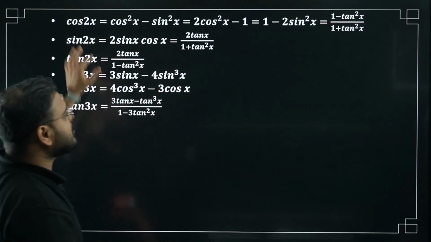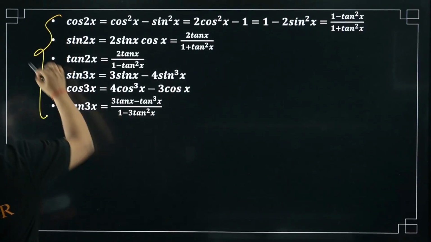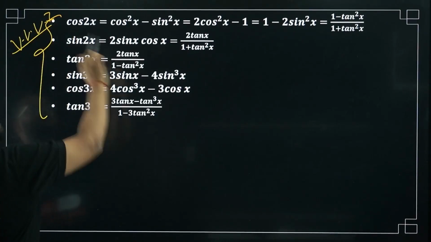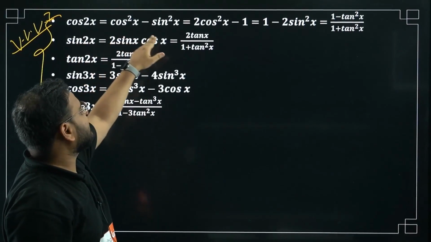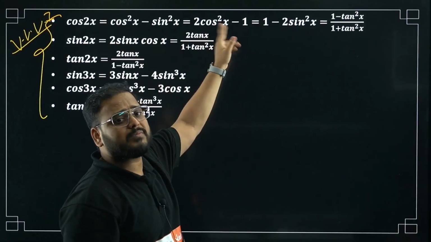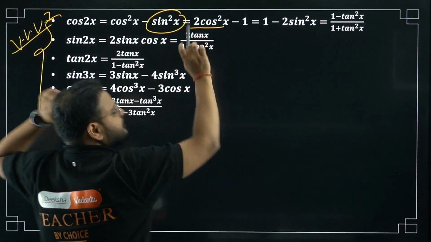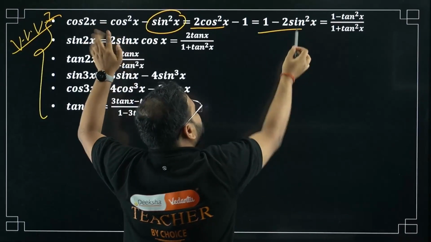Cos 2x, you use these formulas a lot of times. All this is very, very important. These formulas are very relevant. Cos 2x is cos square x minus sin square x, which is nothing but 2 cos square x minus 1. How come? Convert sin square into cos square and you get 2 cos square x minus 1. Here, convert cos square into sin and it becomes 1 minus 2 sin square x.